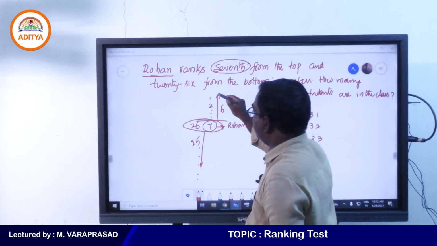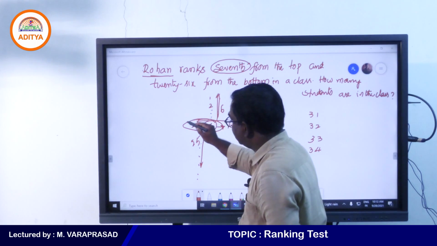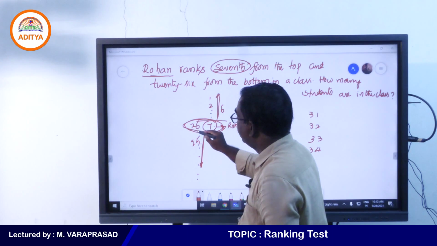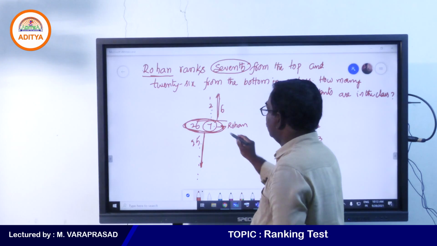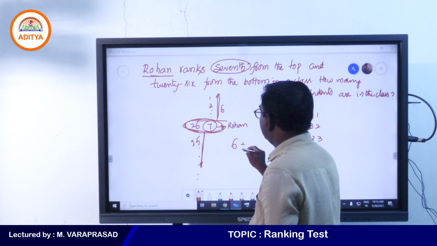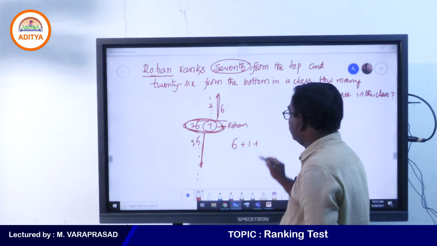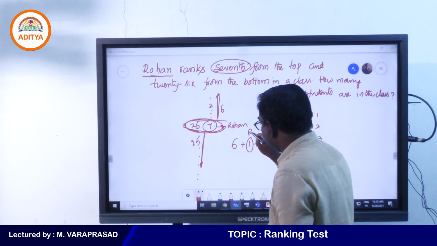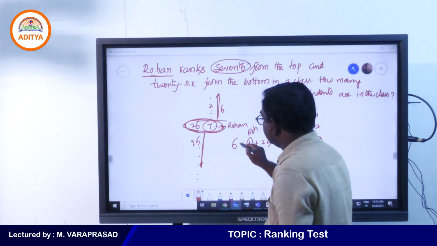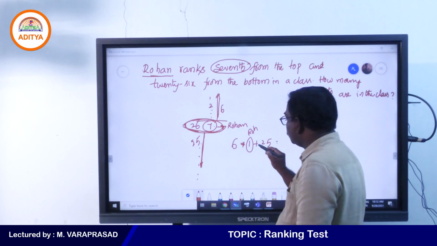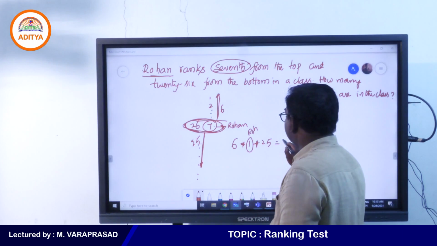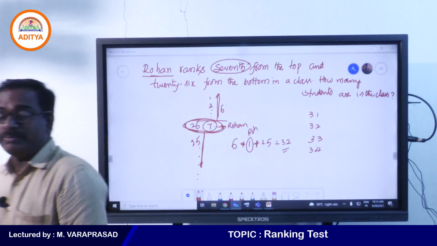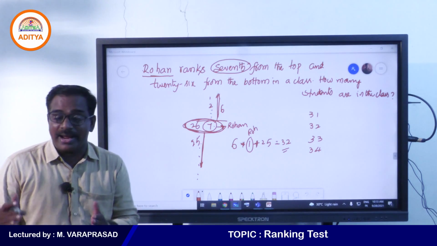So from the top list he is 7th, and from the bottom he is 26th. Above Rohan 6 members are there and below Rohan 25 members are there. Totally 32 members are there. So this is the ranking test topic.